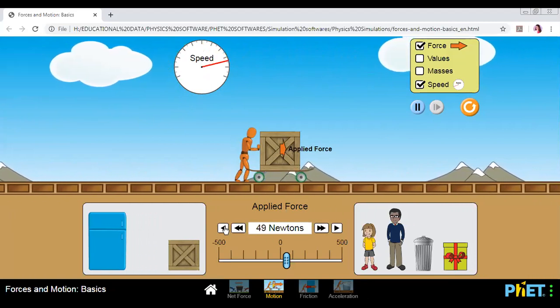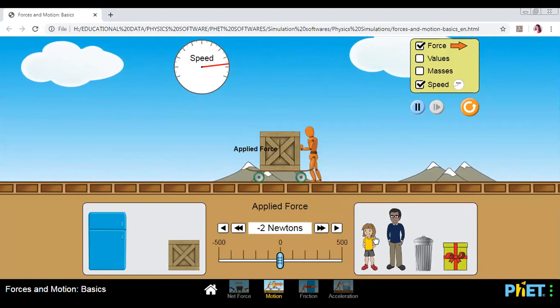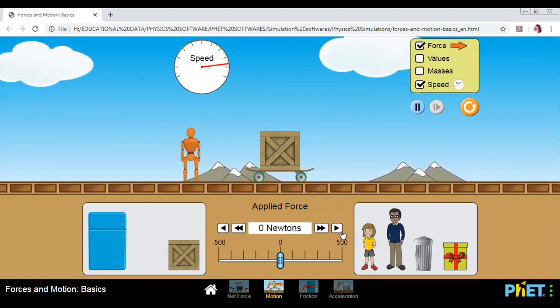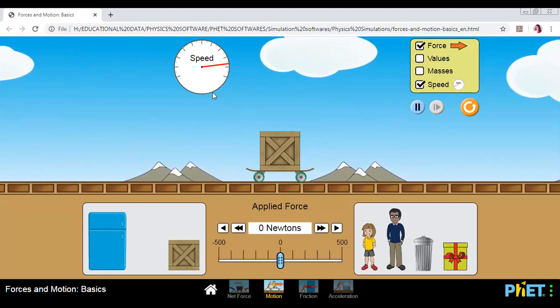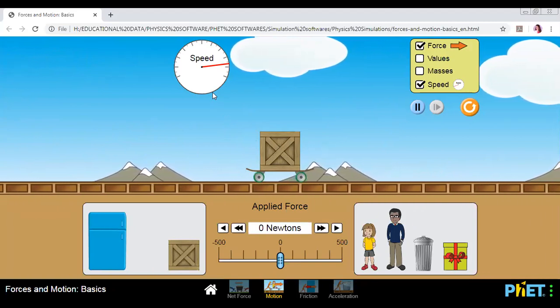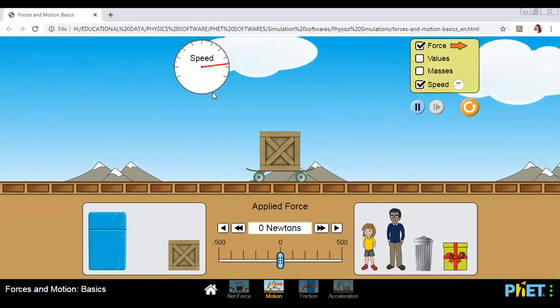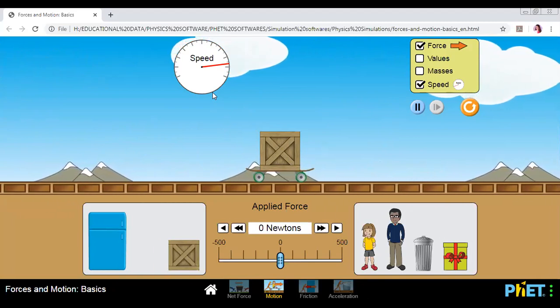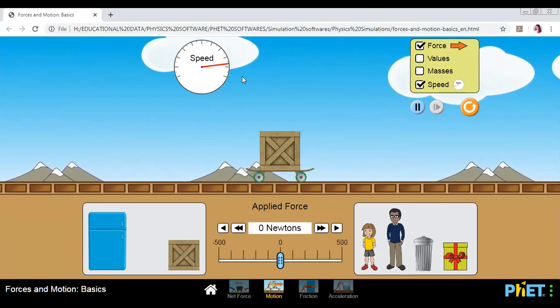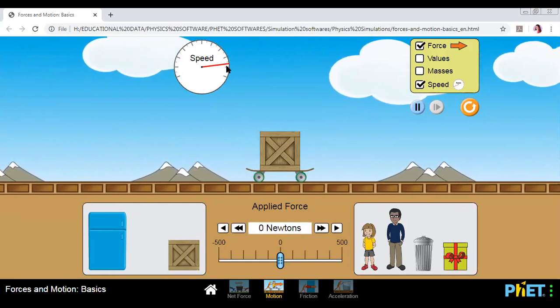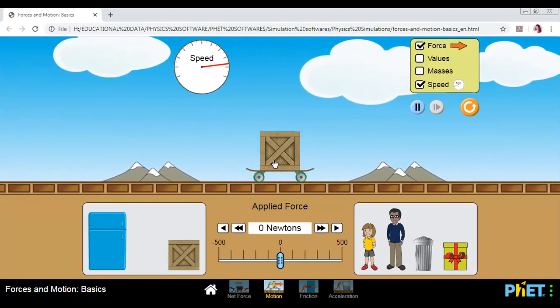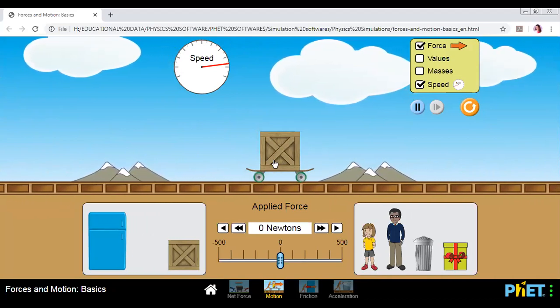Now I will not apply any force. Am I applying any force? No. So what is this type of motion? Now this type of motion is called uniform speed or even uniform velocity. Why? Because look at the speed. The speed is remaining constant. The speed is not changing. So this is an example of uniform speed.